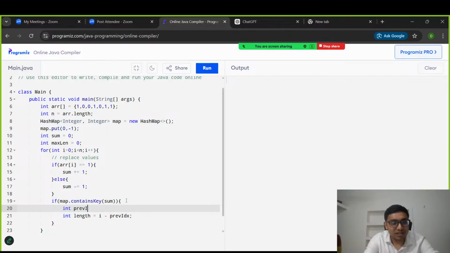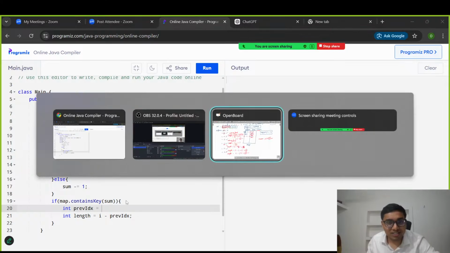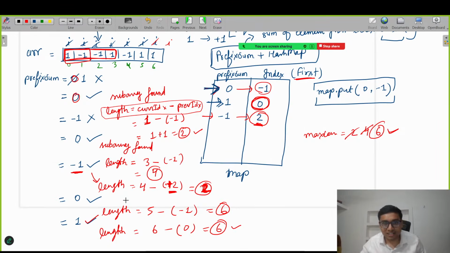Int previous index. How are we getting the previous index? To get the previous index, we were looking at the map, the corresponding value. I hope you know this thing. Every time we were checking these values, how can I get these values in the map? With the help of the dot get method.